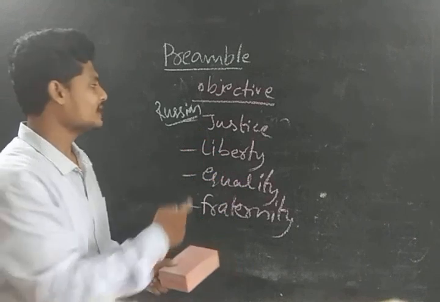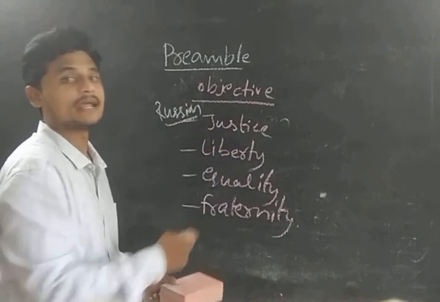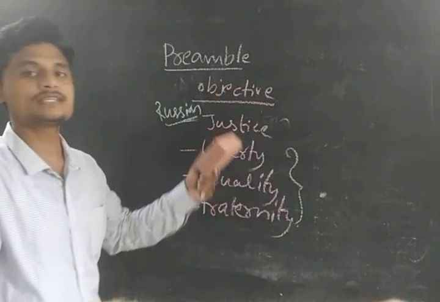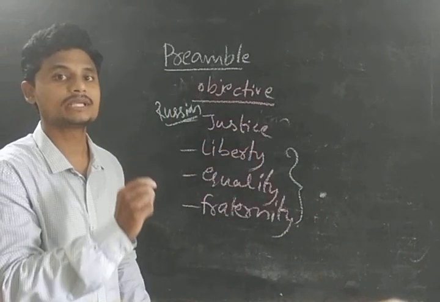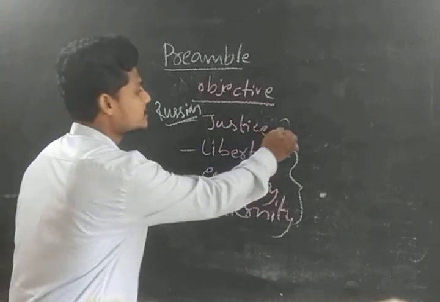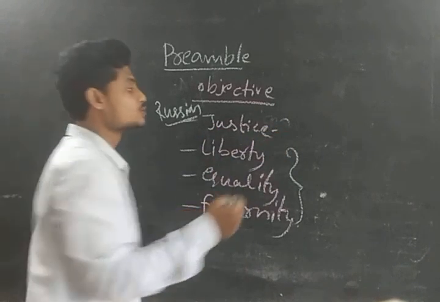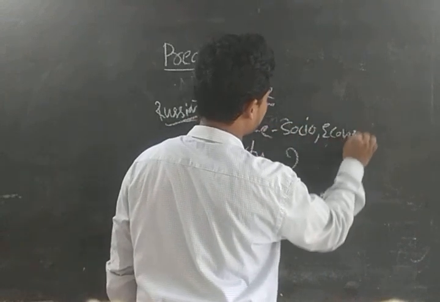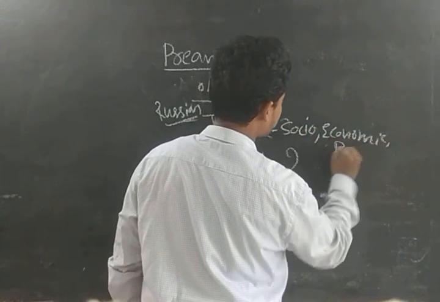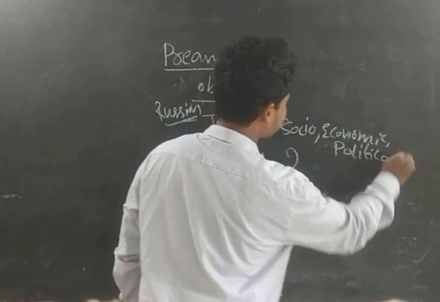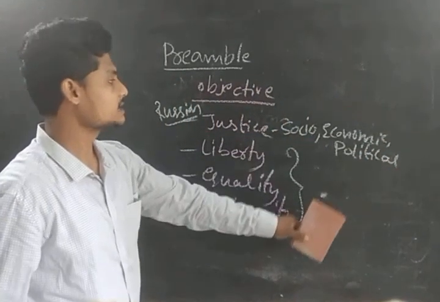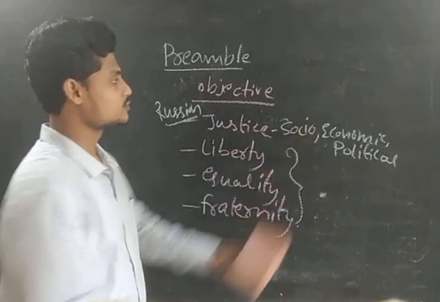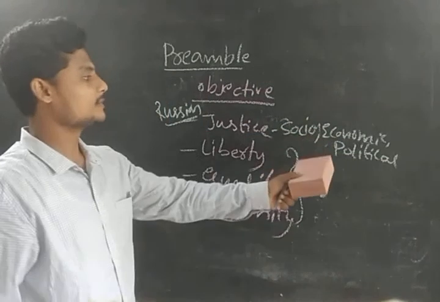But why did he put justice at the topmost priority? He felt that justice is very, very important and needs to be given utmost importance. Justice, which type of justice? Socio-economic and political. Whether it may be social justice, economic justice, or political justice, guys. Clear? So you will get social justice, economic justice, and political justice.